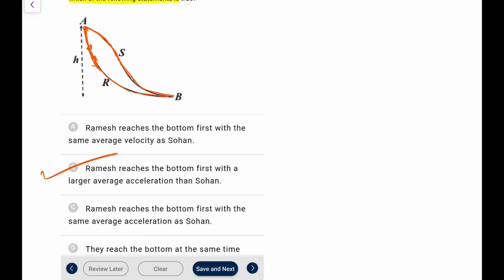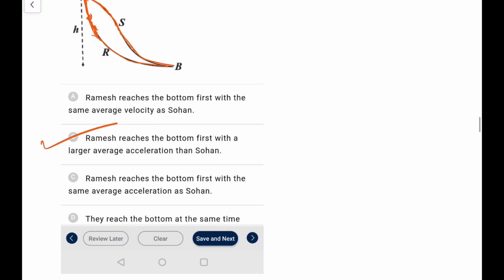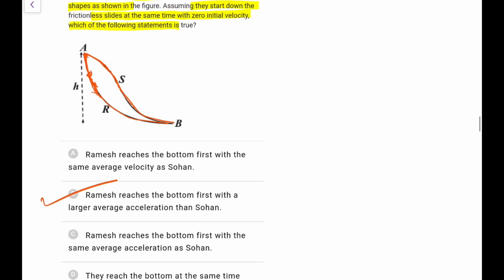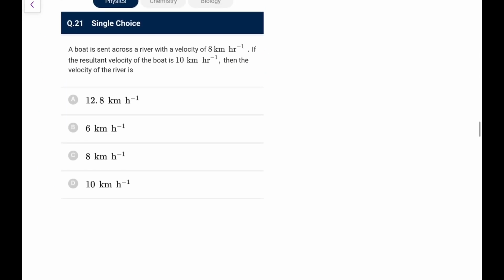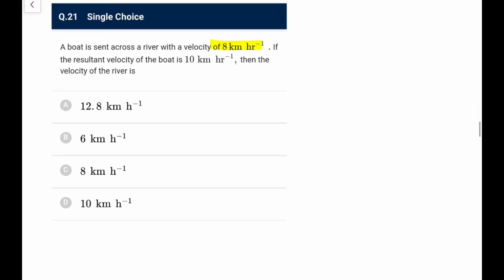So you can directly say Ramesh is going to reach faster and at a larger average acceleration in this particular case. Next, a boat is sent across a river with a velocity of 8 kmph. The resultant velocity of the boat is 10 kmph. Then what is the velocity of the river?